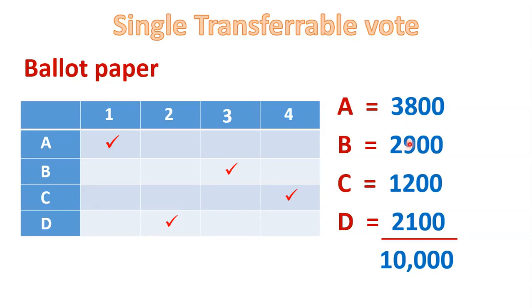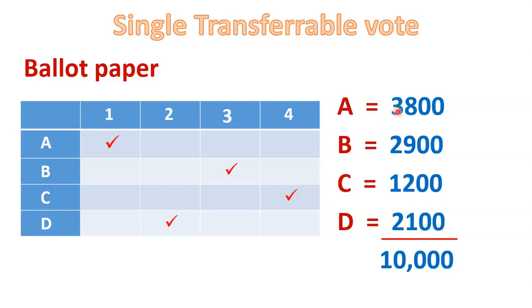Sorry, I was saying 38,000 and 29,000, but it is not that. It's 3,800.